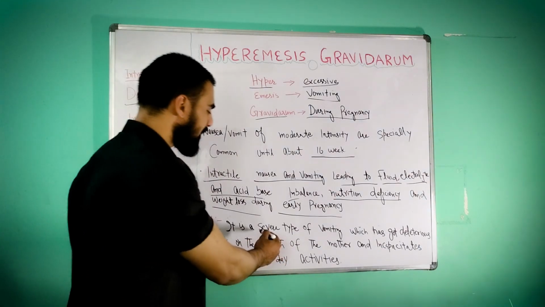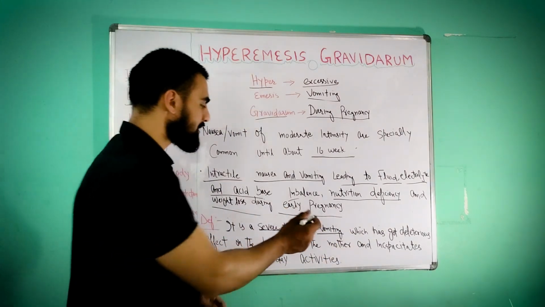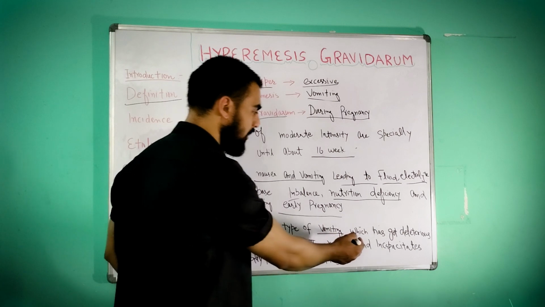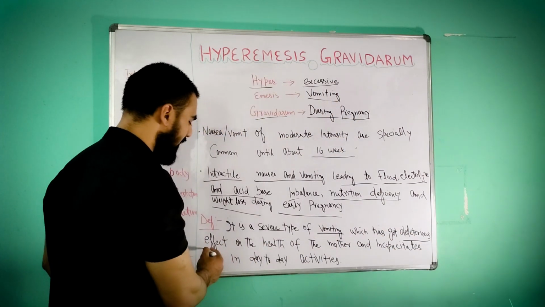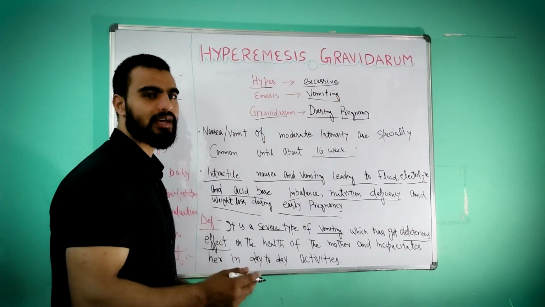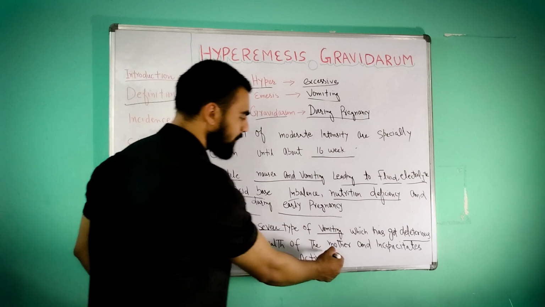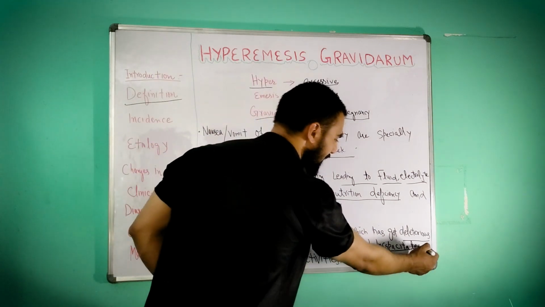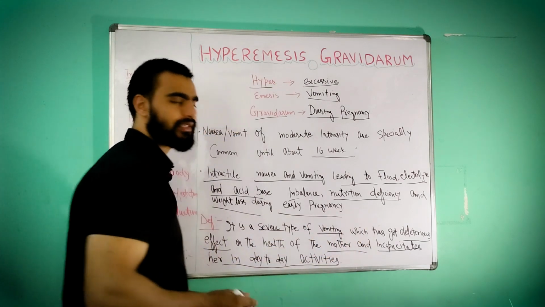It is a severe type of vomiting which has a deleterious effect. Deleterious means harmful effect on the health of the mother, and it incapacitates her in day-to-day activities.